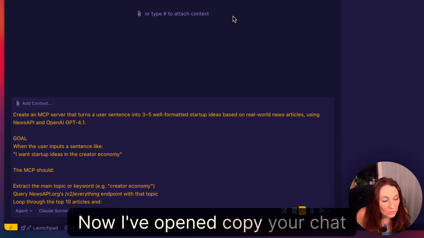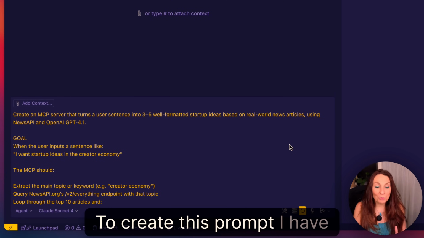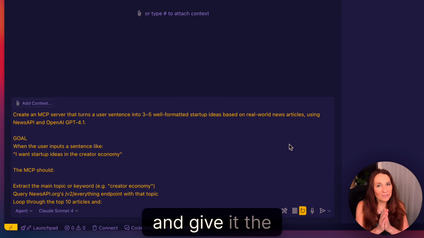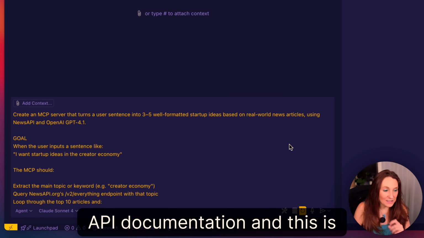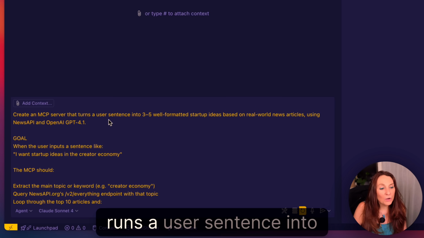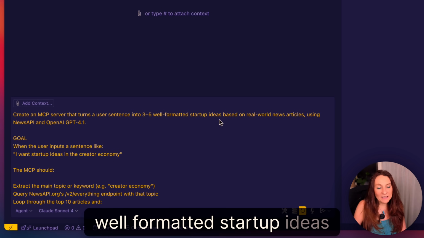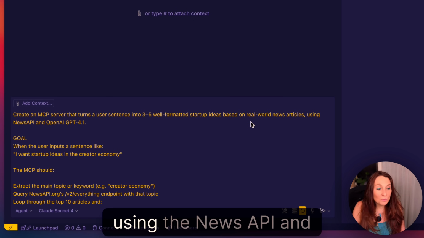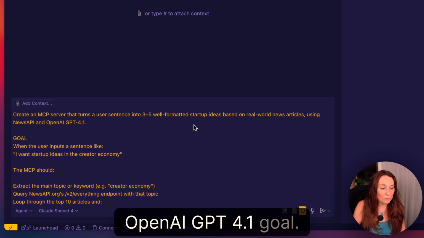Now I've opened Copilot Chat and added a big prompt. To create this prompt, I used ChatGPT, explained everything and gave it the API documentation, and this is what it came up with. So: create an MCP server that turns a user sentence into 3-5 well-formatted startup ideas based on real-world news articles using the News API and OpenAI GPT-4.1.